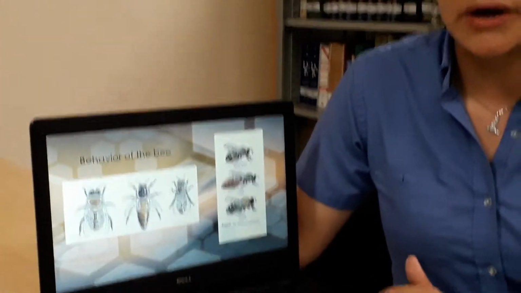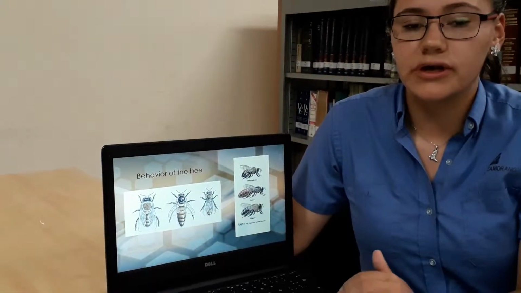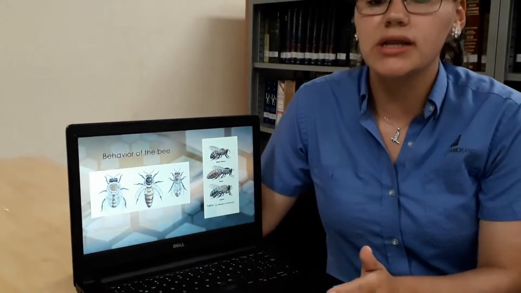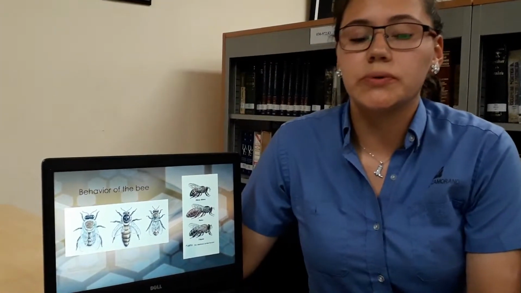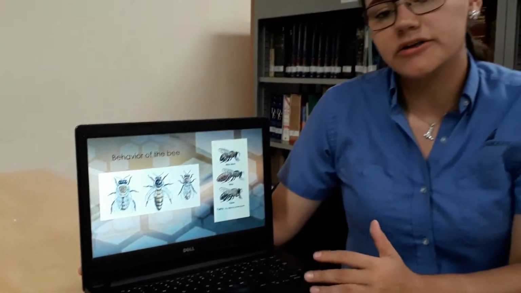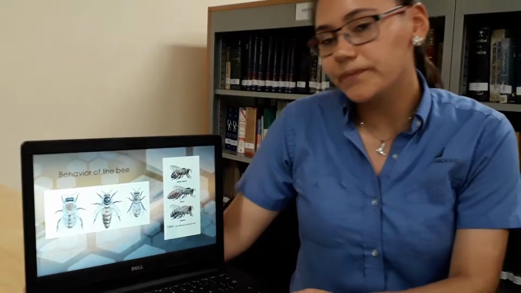The workers are sterile females and are in charge of cleaning the honeycomb, collecting pollen and taking care of the young. The drones are responsible for mating with the queen.